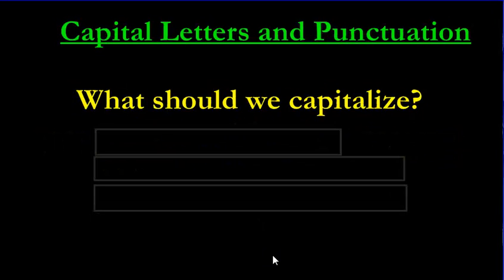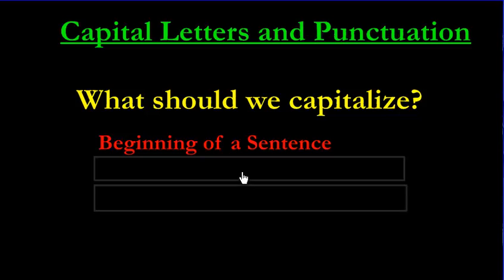It's time to look at capital letters and punctuation. The main question though is, what kind of things are we supposed to capitalize? There's three main things you need to capitalize. Number one, you gotta capitalize the beginning of a sentence and just the first word.